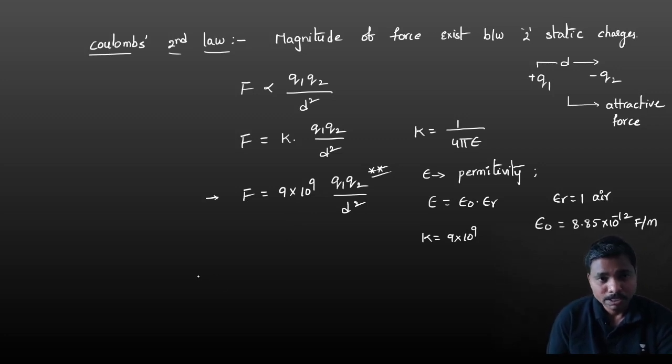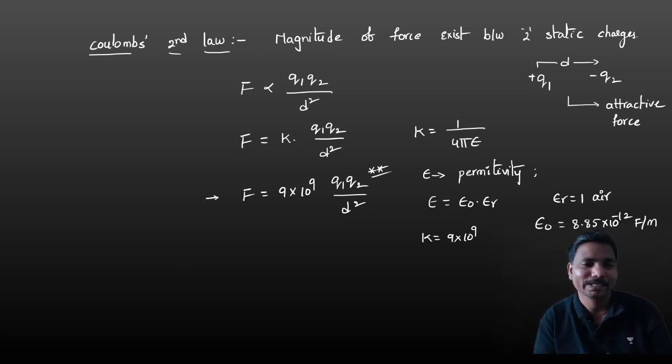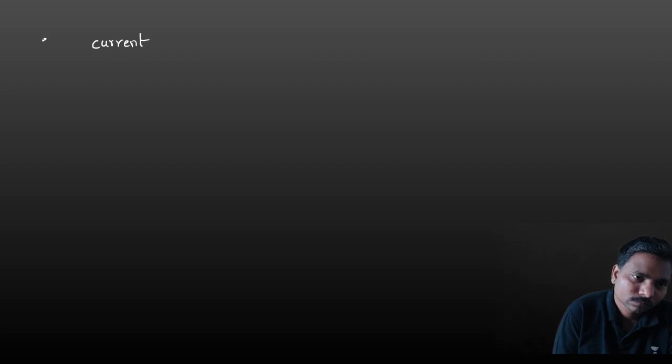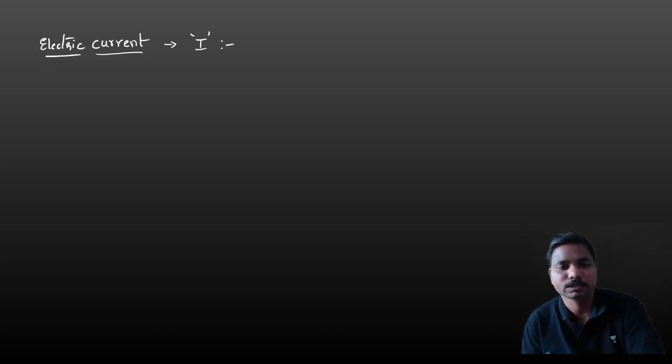After this charge, we are going to discuss a very important quantity in electricity, that is electric current. So let us take electric current, or simply you can say current. Current is denoted with the letter I. What is this current? Current is nothing but flow of electrons. Flow of electrons is nothing but, we can say, current.